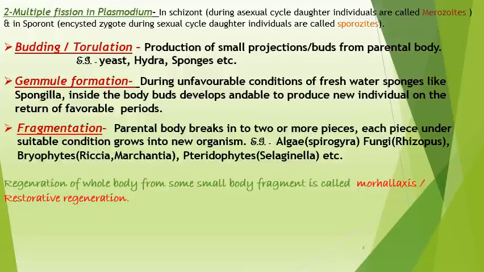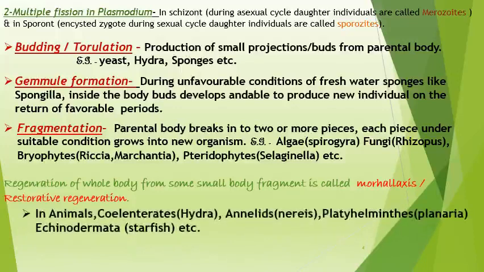Morphallaxis means the regeneration of the whole body from some small body fragments. In animals like the coelenterates, Hydra; annelids, Nereis; platyhelminthes, Planaria; echinodermata, starfish, etc. are common examples.